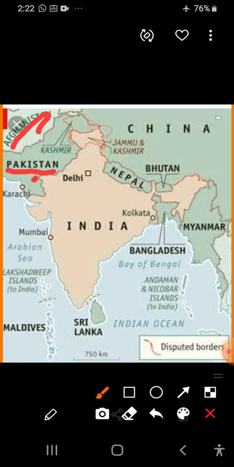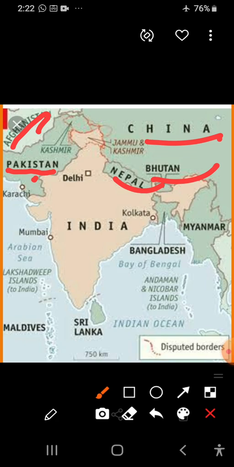And dear student, to the northeast, here are China, Bhutan and Nepal. Okay, so how does our country share its border in the north and northwest?